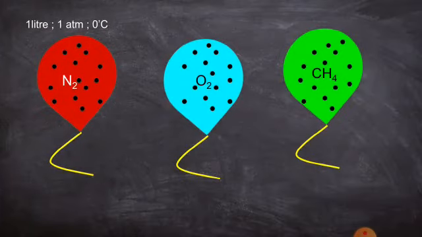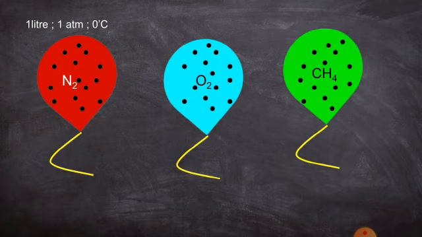Here you have three different balloons, filled with nitrogen, oxygen and methane. The quantity is 1 liter each, at a temperature of 0 degrees Celsius and 1 atmospheric pressure. Here there is a constant temperature of 0 degrees Celsius and a constant pressure of 1 atmosphere, and all three balloons contain 1 liter. So 1 liter of nitrogen contains the same number of molecules as oxygen and methane.